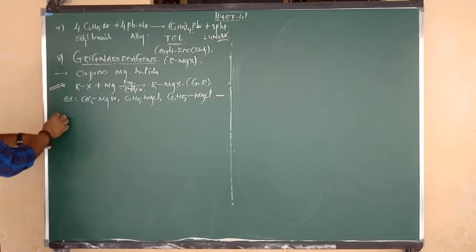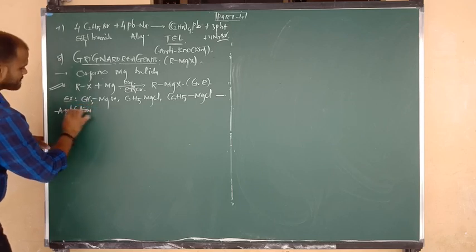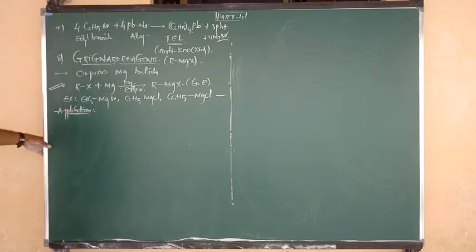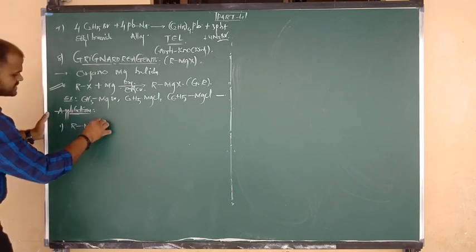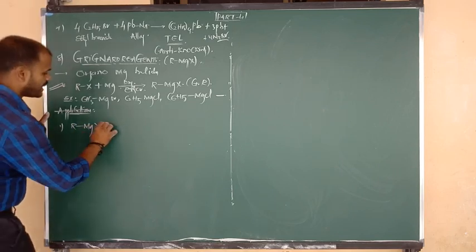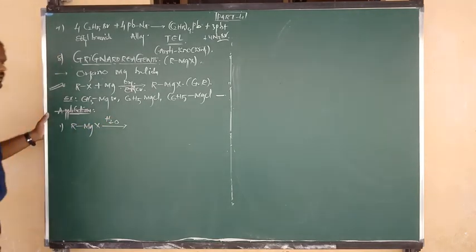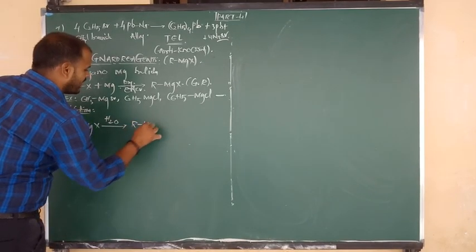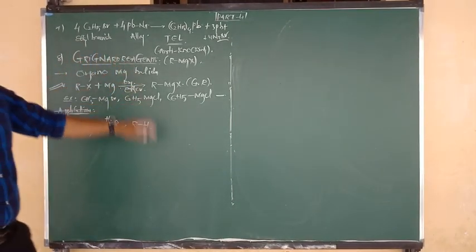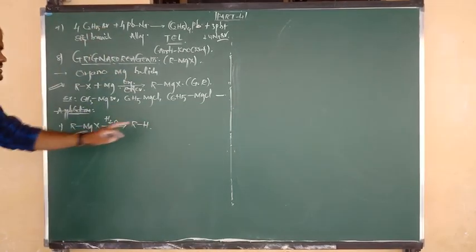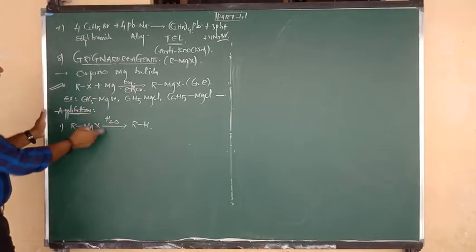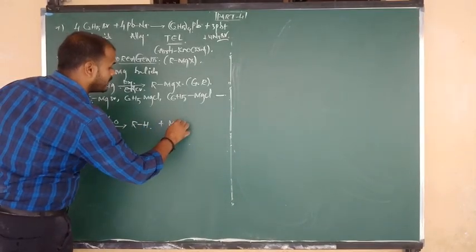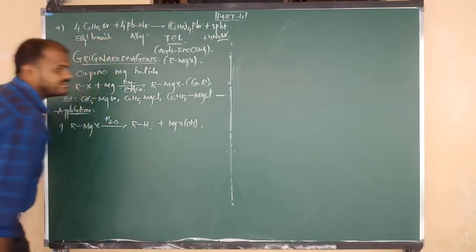What are the applications of Grignard reagents? Application number one: Grignard reagent RMgX on reaction with water, H2O, gives alkane. So by using Grignard reagent, we can prepare the alkane. The formula of alkane is RH. That H is coming from the water molecule. The remaining OH attacks MgX, so the byproduct is MgXOH, hydroxy magnesium halide.